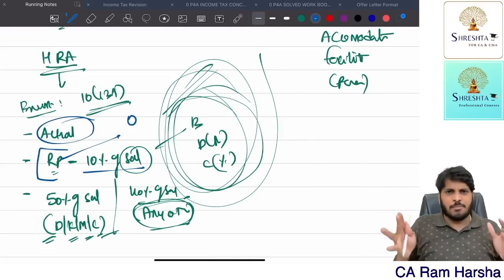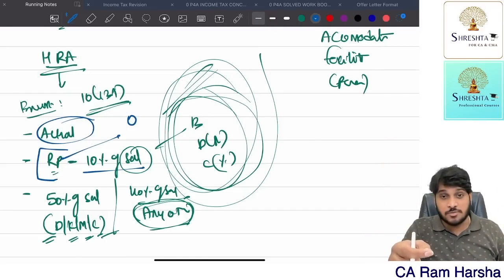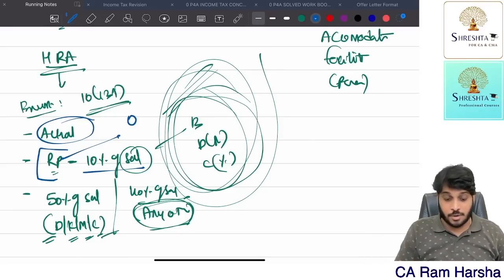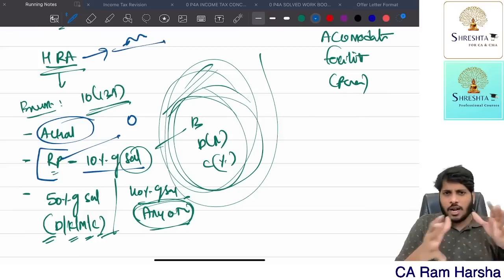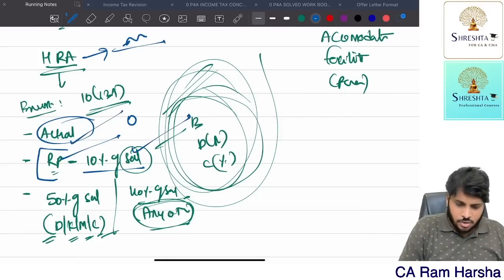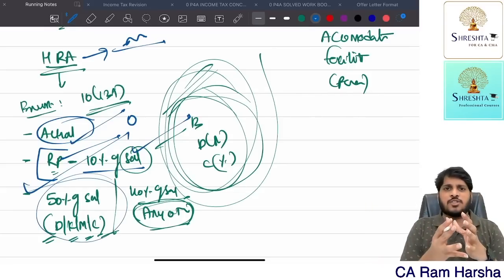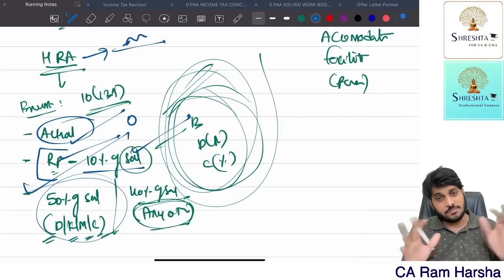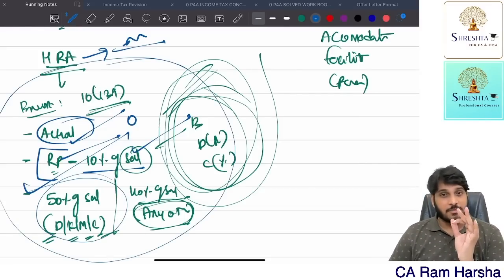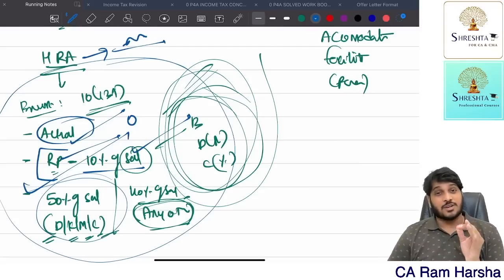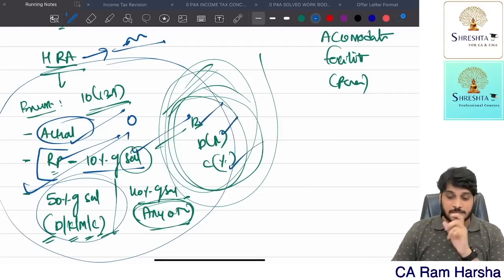So if for any month you don't have rental expenditure at all, whatever HRA you received from the company for those months is fully taxable. Remember, you have to calculate HRA month-wise. If in all the months you stayed in a rented house, the salary information is the same, the HRA amount is the same, the rent paid is the same, and the city is the same, then you can calculate all 12 months together at a time. Getting the point? So this is HRA computation: actual rent paid minus 10% of salary, 50% of salary or 40% of salary as the case may be. Now salary means what? Basic, DA for retirement plus commission.